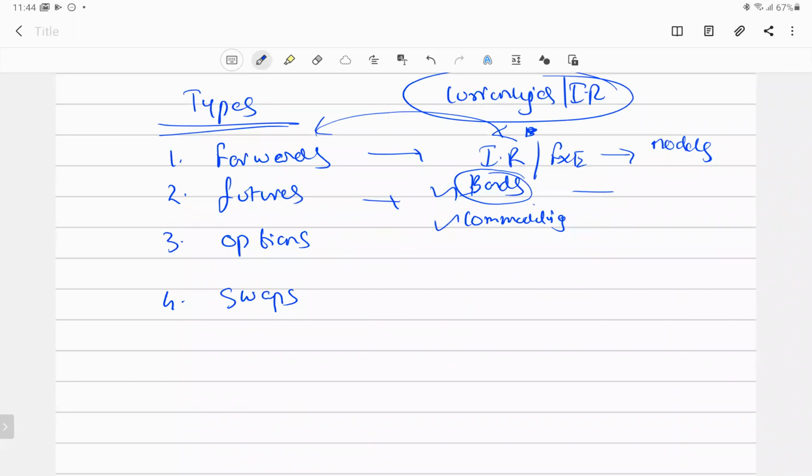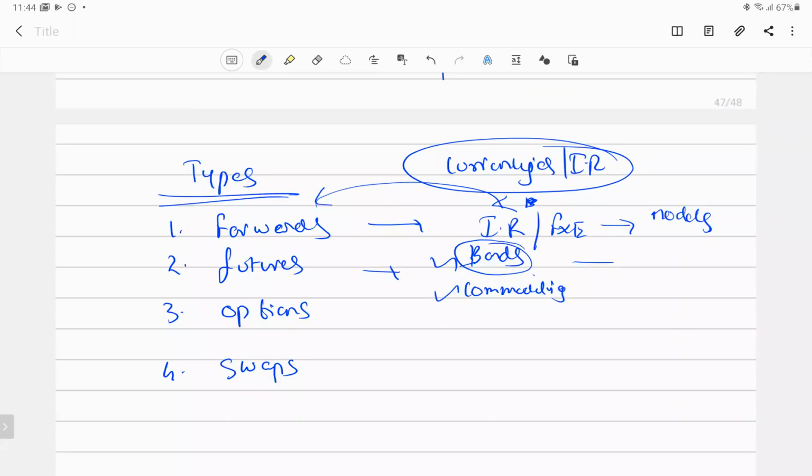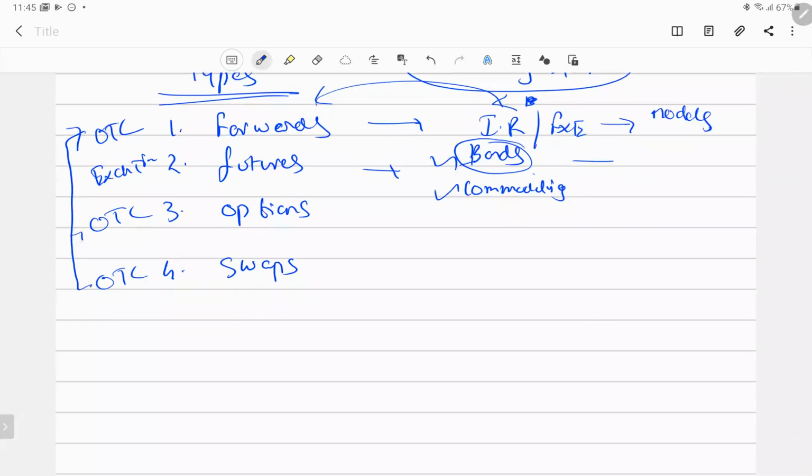So today you remember what the types of derivatives are. You remember forwards, futures, options, and swaps. Forwards are mostly OTC in nature. Futures are mostly exchange traded. Remember that. Then options are also OTC in nature. Swaps are OTC in nature. So this OTC platform is the dominant thing we'll be dealing with.